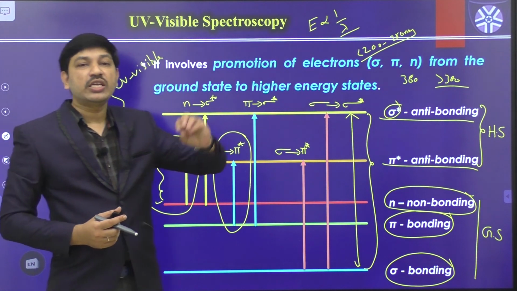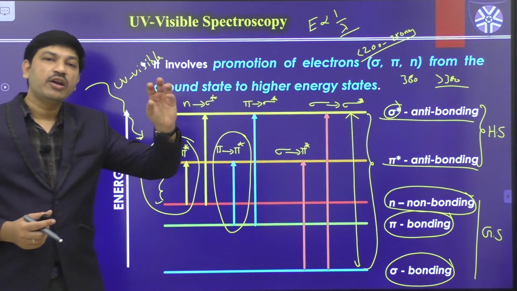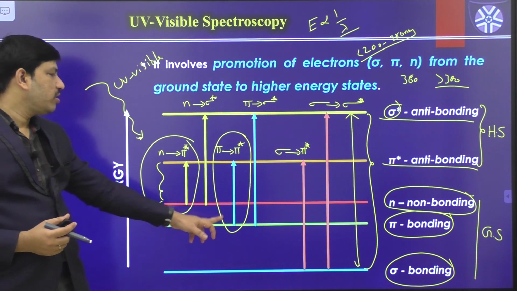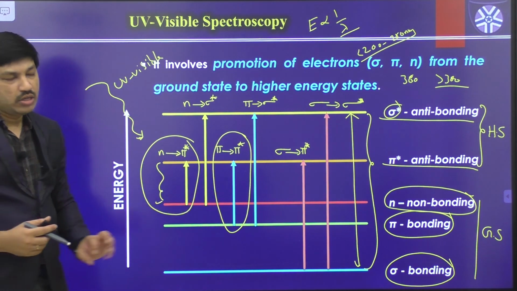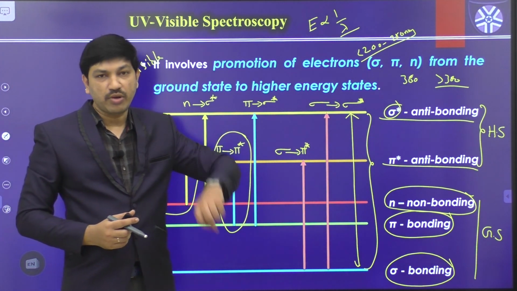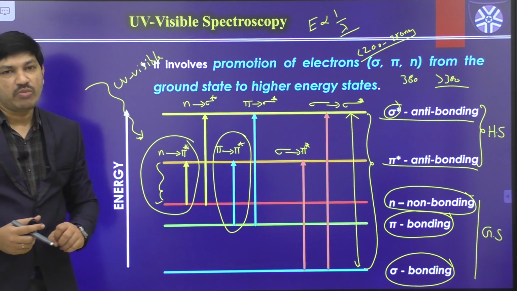If your molecule contains any unsaturation or any kind of lone pair containing groups, definitely you will get n to pi star transition or pi to pi star transitions. So these two transitions are called the most probable transitions that we have to identify in different types of molecules.